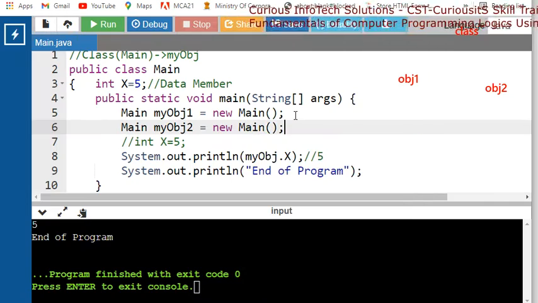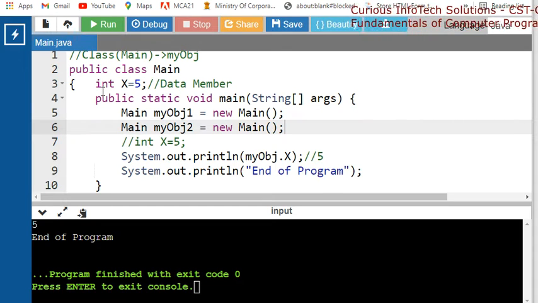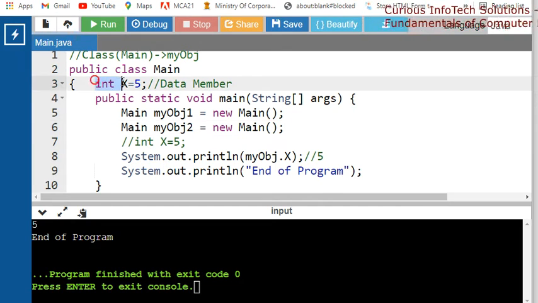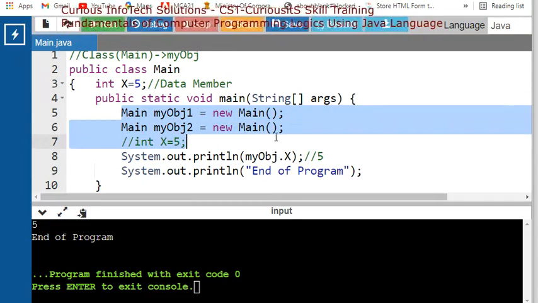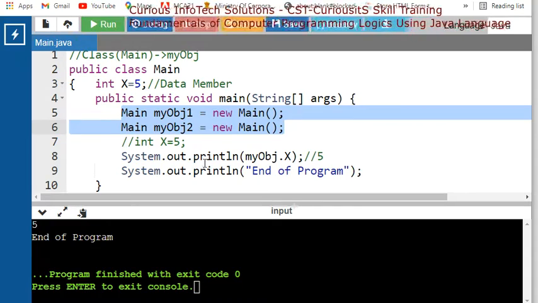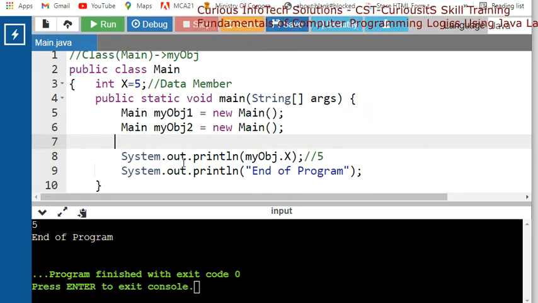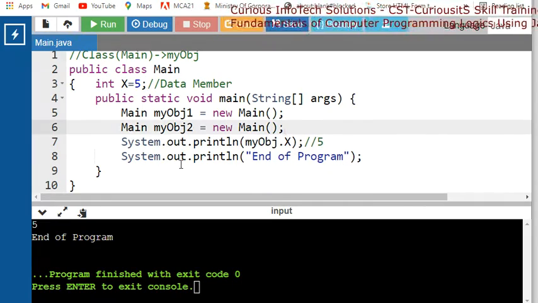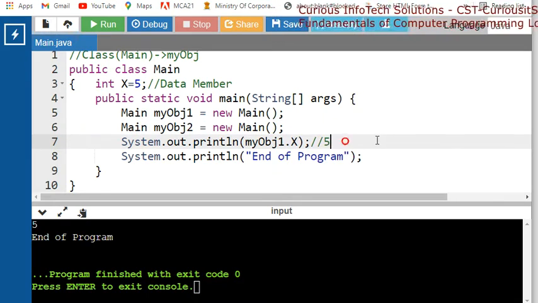Let's say in my program there is one data member. Look carefully: here we have this one as a data member and we have two objects. Whenever we have two objects we have to say which should be the two outputs. So System, my object 1. Here you should get a 5.